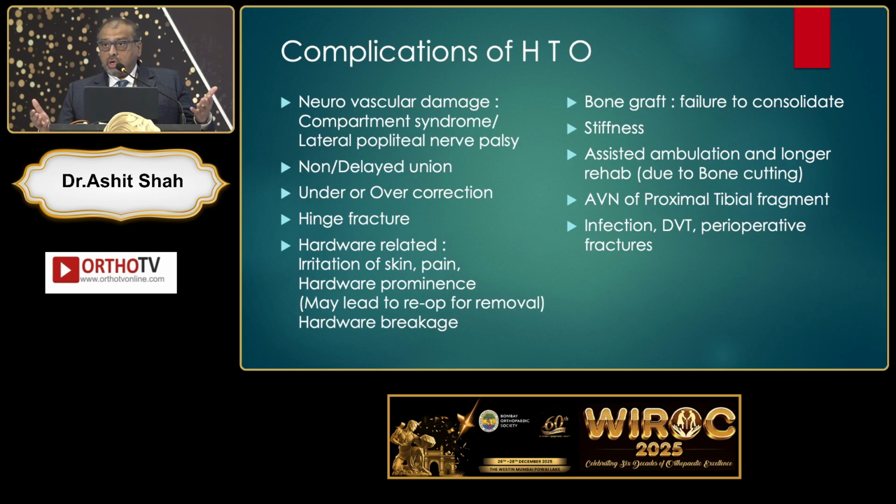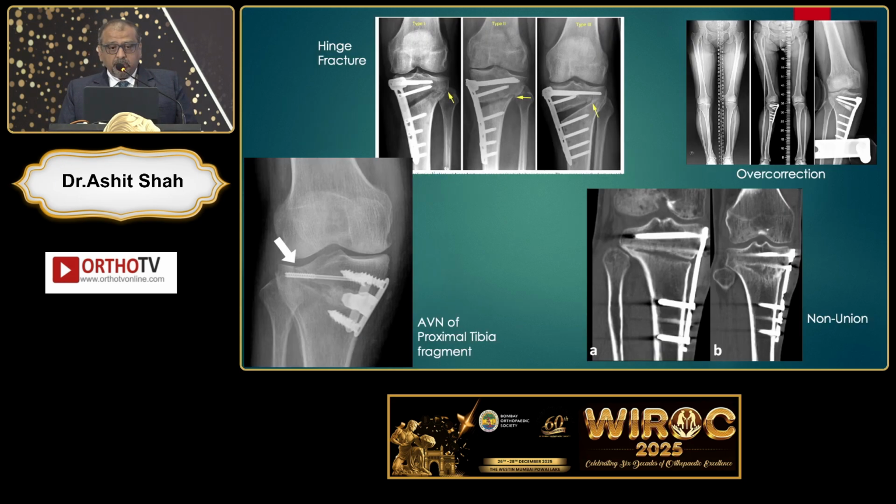Complications of HTO, I'm sorry, it's a very busy slide, Bhushan. Look at the complications that can happen with HTO. Multiple complications, early, late, implant related, correction related, everything can happen in HTO and things can go wrong. So these are some examples of the complications of HTO.